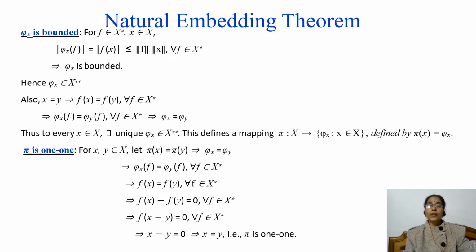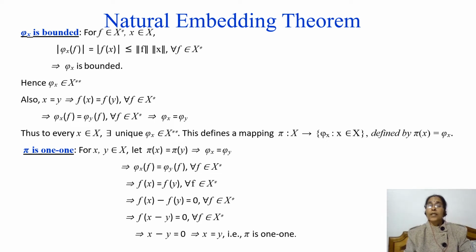So first we show that π is 1-1. For any x and y in X, suppose π(x) is equal to π(y). By definition we have φ_x is equal to φ_y, and since these two mappings are equal, they map every element of the domain to the same element. That means φ_x(f) is equal to φ_y(f) for every f belongs to X*, and by definition we have